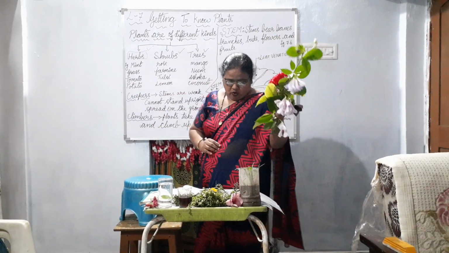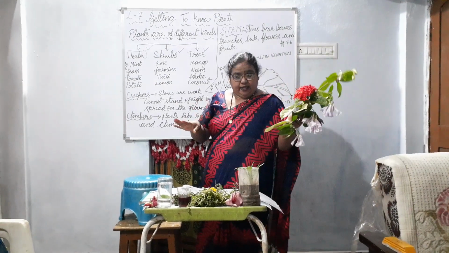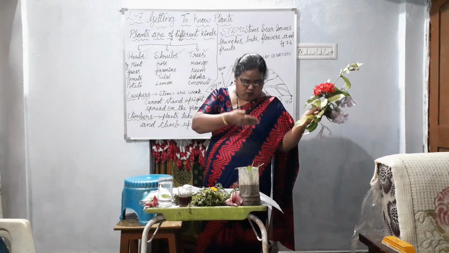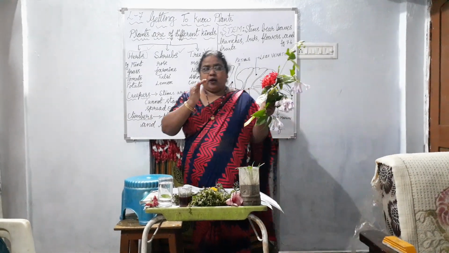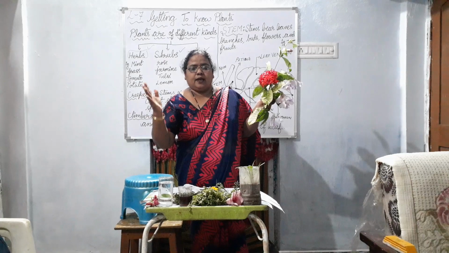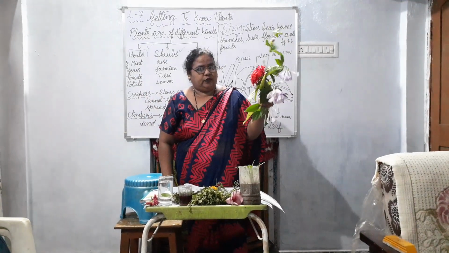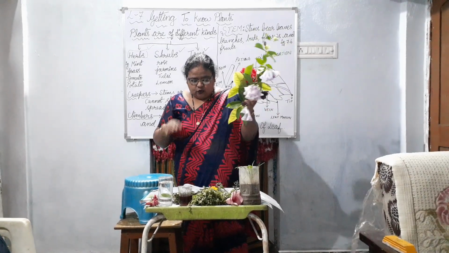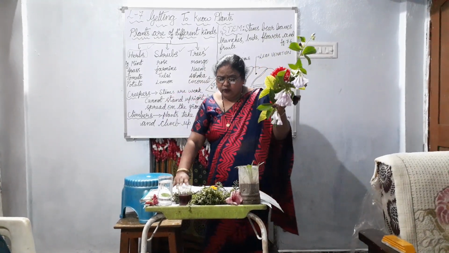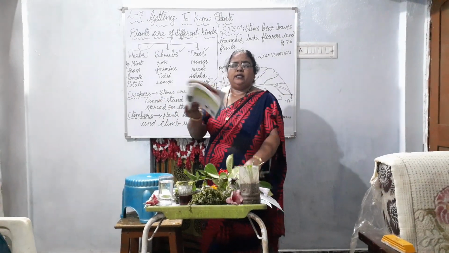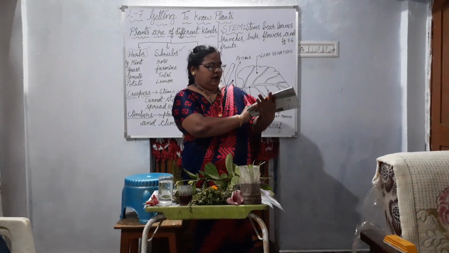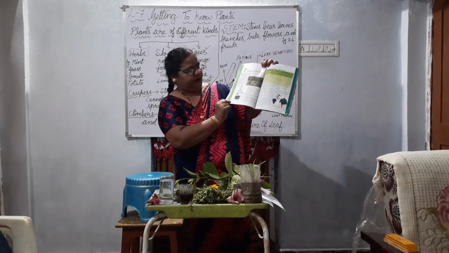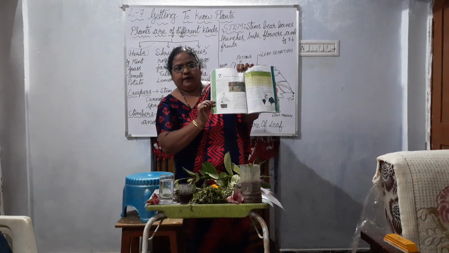So you can watch some plants and trees near your house or in your school or at home, or on the way to school, park or garden. Observe the different types of plants and different types of leaves. Based on this, now you can see in this book, page number 52, there is figure 7.2.